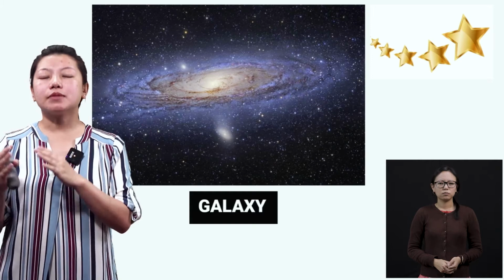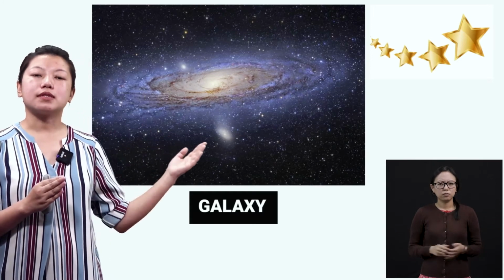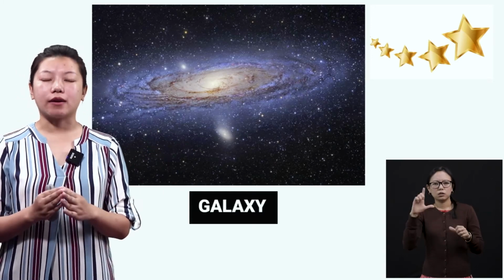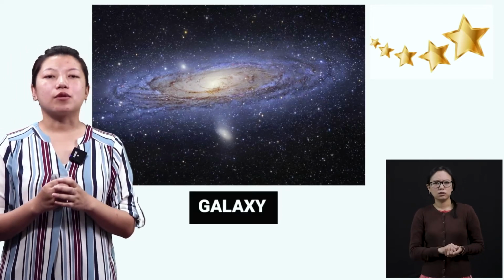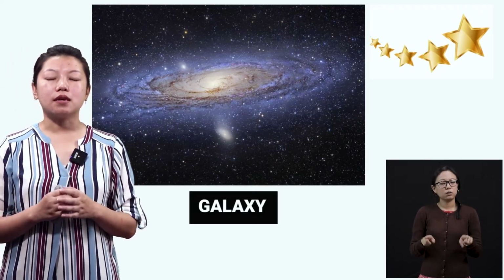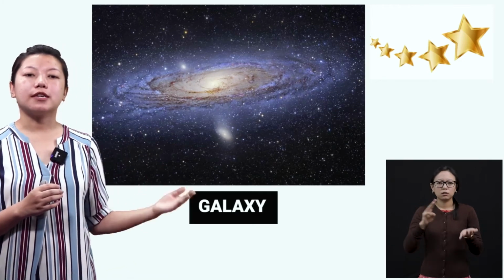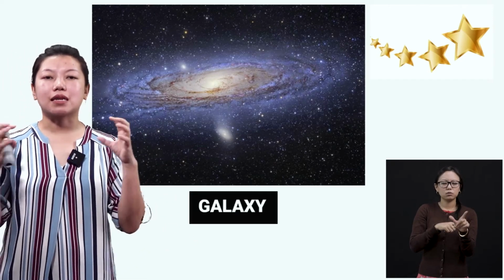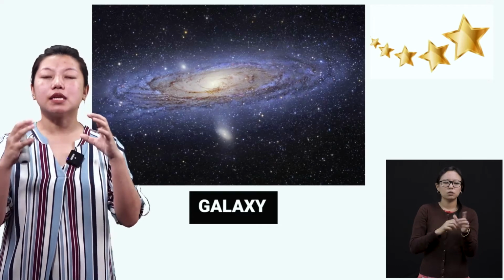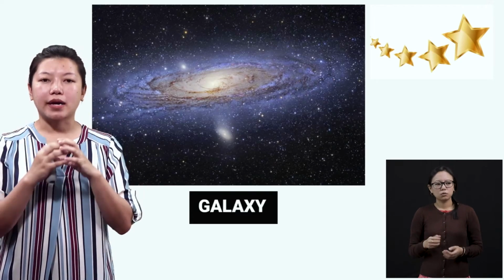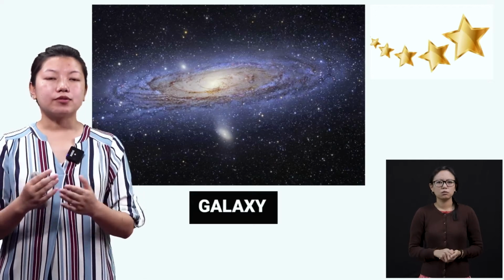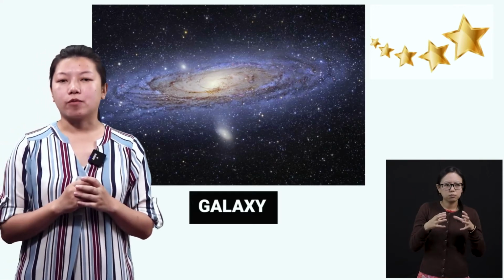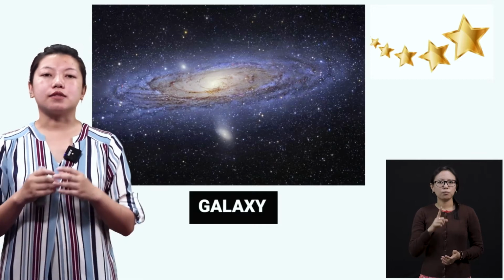There are different names for the galaxies, and one of these is the Milky Way. It's very white, very bright, right? So they have named it the Milky Way. So actually galaxies are clusters of stars. It's billions of stars that are combined together, and actually the stars are very far away from one another. It is very far.